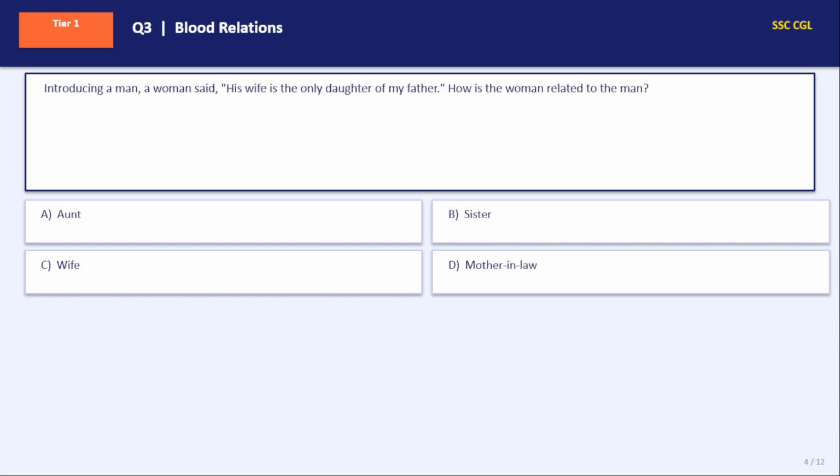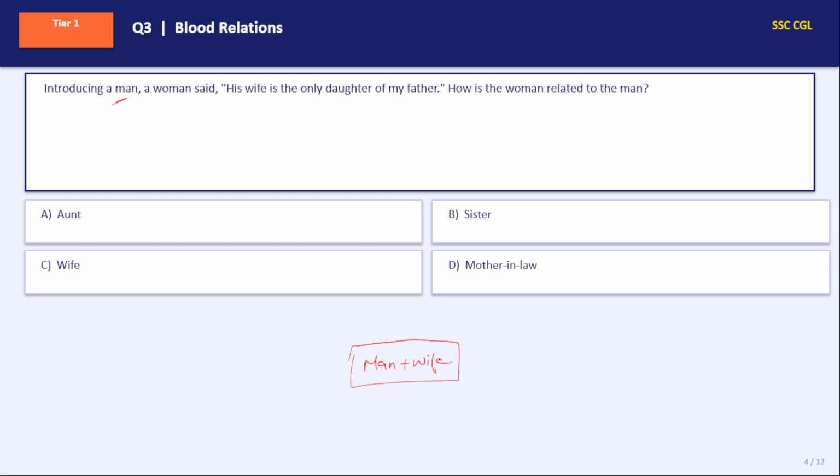Next. Introducing a man, a woman said, his wife is the only daughter of my father. His wife means this man's wife. Putting in brackets, just a sign convention, meaning couple.